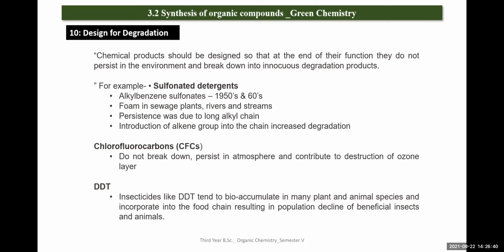So whatever chemical products we are going to produce, after the fulfillment of their purpose, they should break down automatically into harmless products, or they should not have any negative impact on the environment.